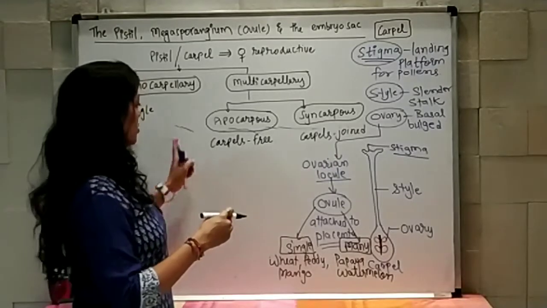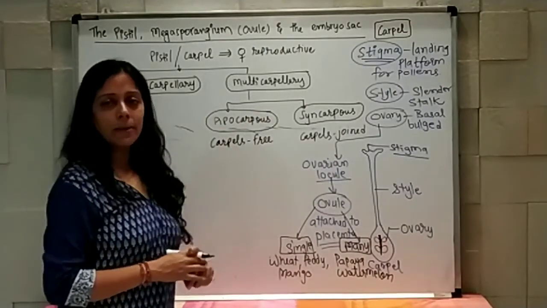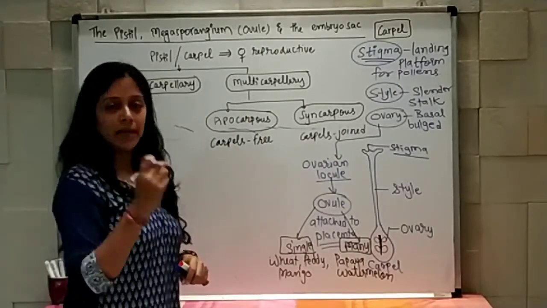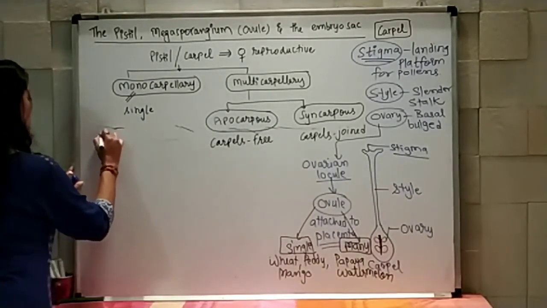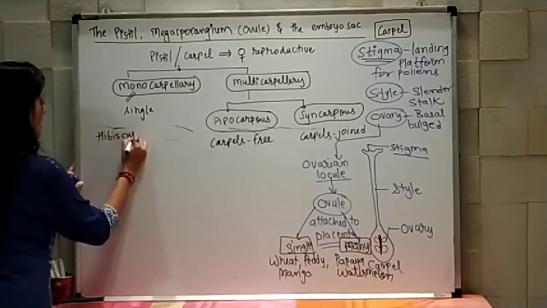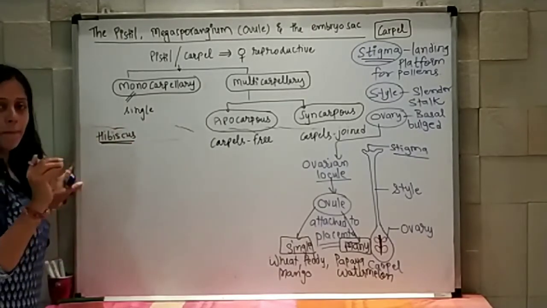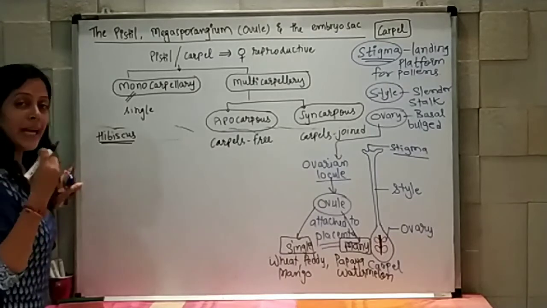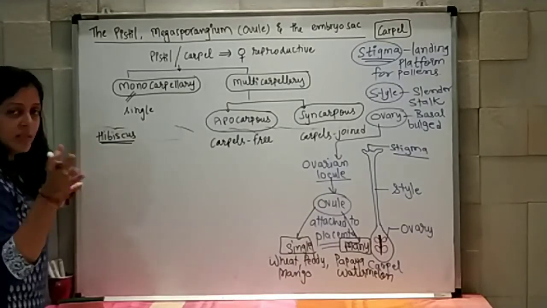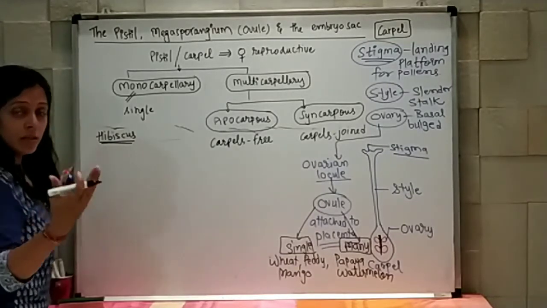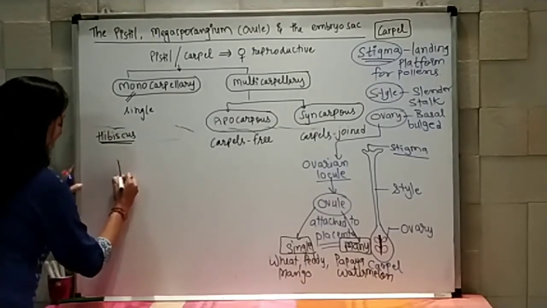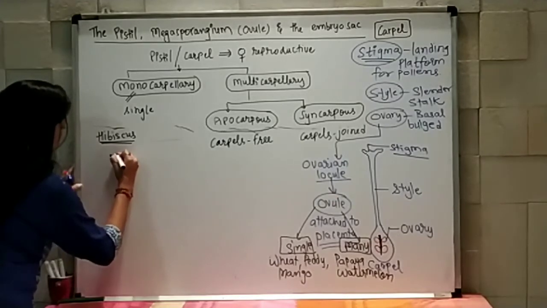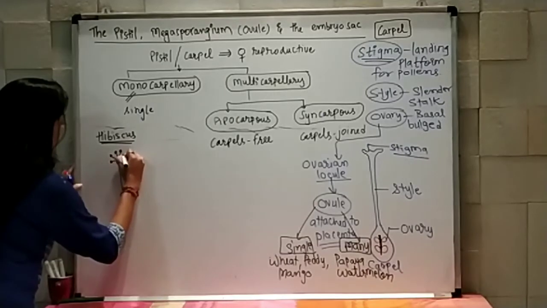Now, just to show you the apocarpous and syncarpous structures, I am showing you certain diagrams. Let me start with the hibiscus flower. If I remove all other parts like the calyx, corolla and the stamens also, then what structure is going to remain? Then it will have 1, 2, 3, 4 and 5.